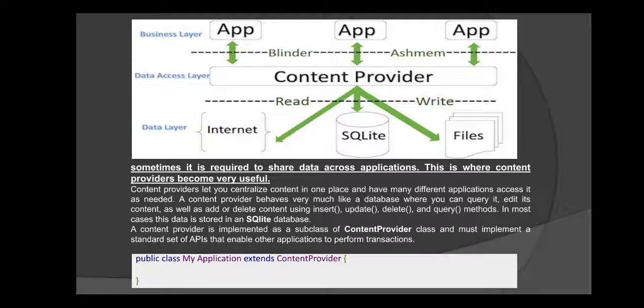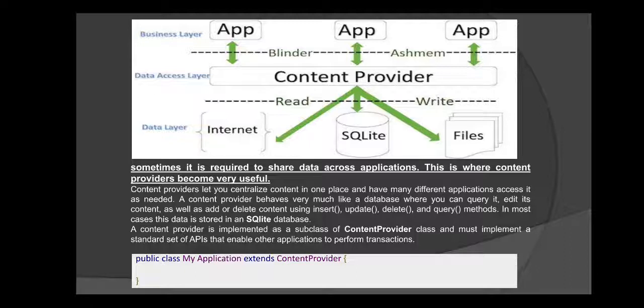Sometimes it is required to share the data which the application accesses. This is where content providers become very useful or applicable. A content provider is available at the data access layer, in between the data layer and the business layer, because at the business layer there are various apps which are executed and which need some data or database which is available at the data layer.